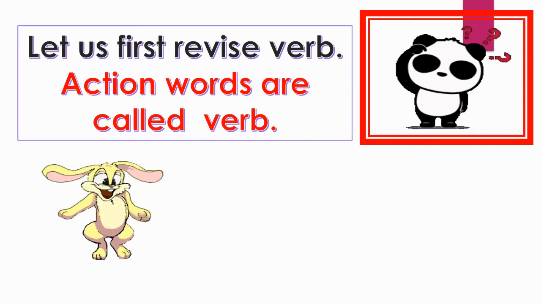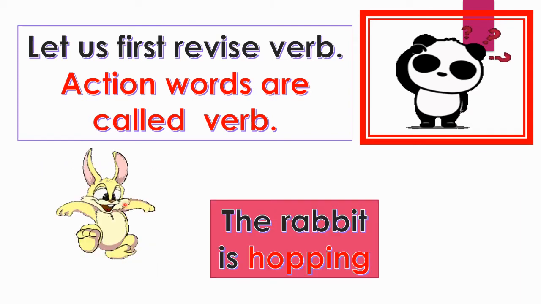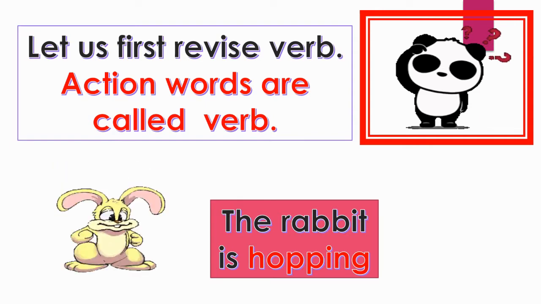Let us look at some of the examples. What can you see in the picture? Yes, the rabbit is hopping. In this sentence, the word hopping describes an action that the rabbit does. It's a verb. Okay, children? Yes.